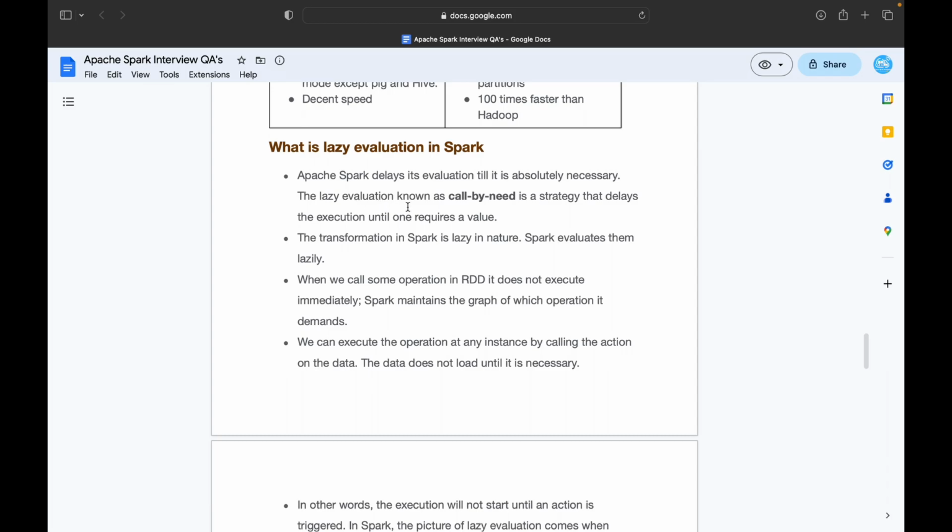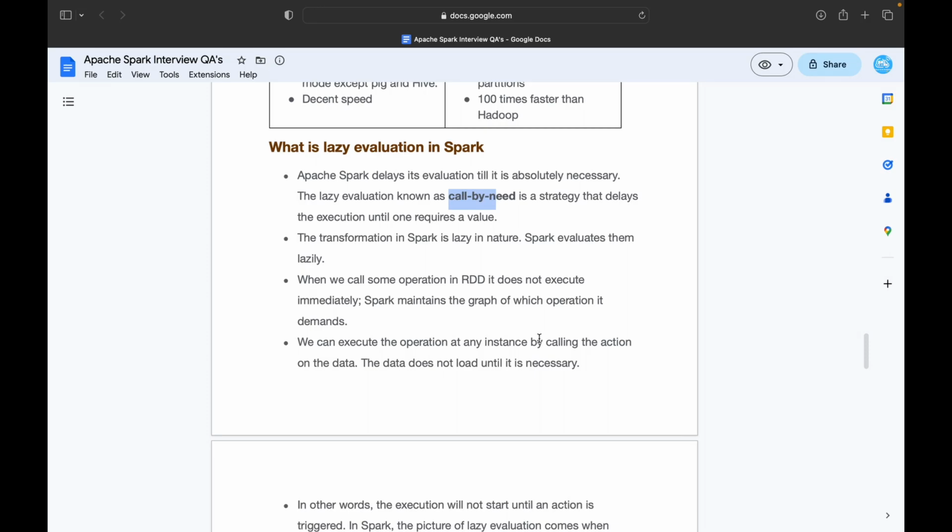Lazy evaluation is known as call by need. It's a strategy that delays execution until one requires a value. Transformations in Spark are lazy in nature. When we call some operation on an RDD, it does not execute immediately. Instead, Spark maintains a graph of which operations it demands, so we can execute the operation at any instance by calling an action on the data.